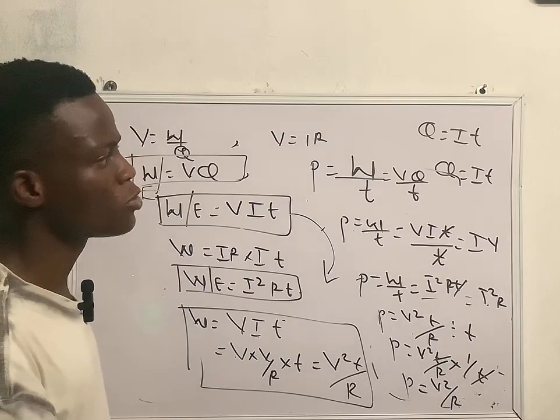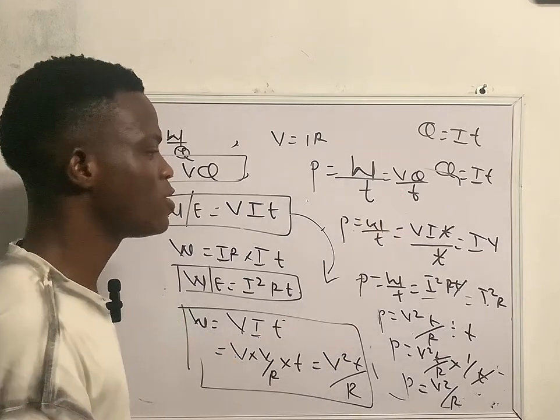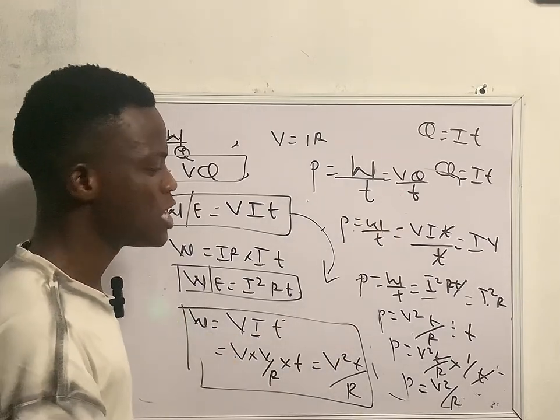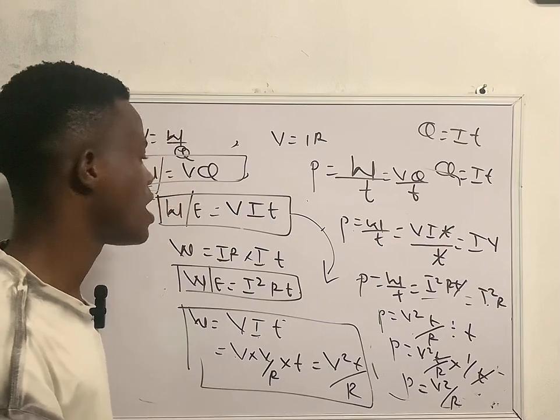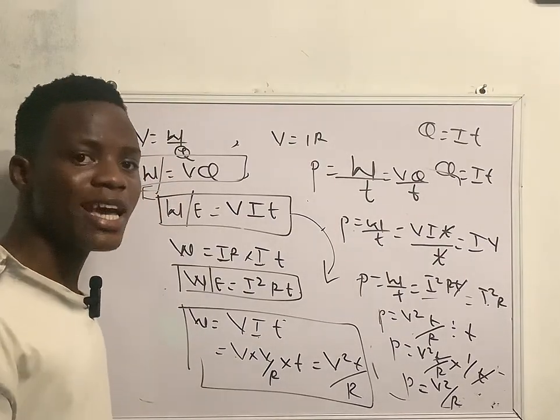So these are the four formulas for power. Power is equal to VQ over T. Power is equal to IV. Power is equal to I square R. And power is equal to V square over R. So this is the end of our video for today.